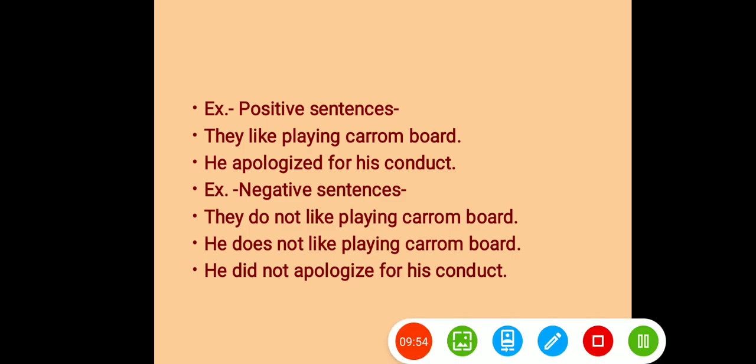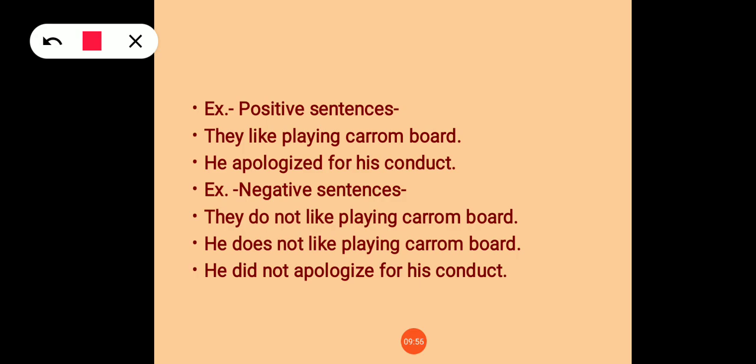See the given examples. In the simple present tense, we always use do or does before not, where we use do with the plural noun or pronoun, and does with the singular noun or pronoun.